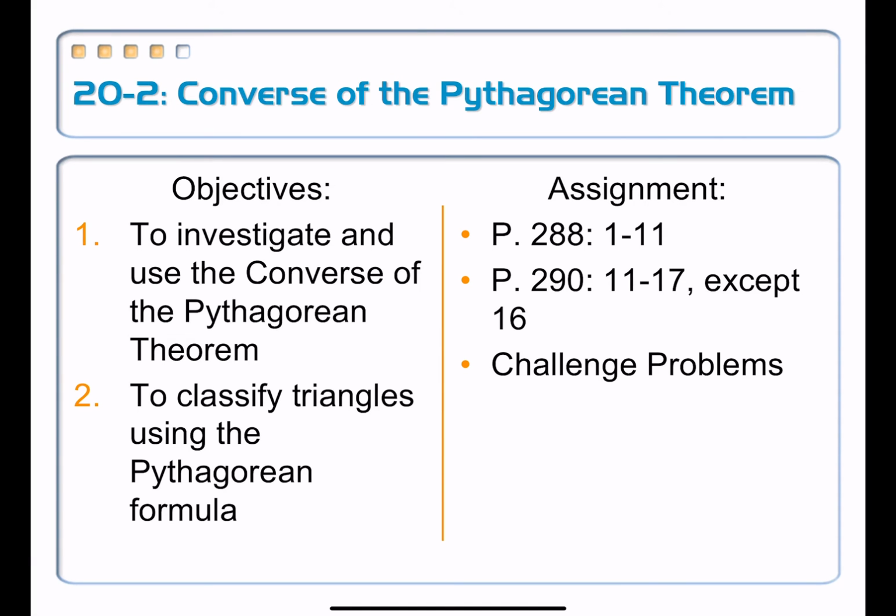So it turns out the converse of the Pythagorean theorem is in fact true, that if c squared is equal to a squared plus b squared, where c is the length of the hypotenuse, the longest side, then you do have a right triangle. In addition to that, if c squared is less than a squared plus b squared, we know we have an acute triangle. And if c squared is greater than a squared plus b squared, what type of triangle do we have? Yes, we have an obtuse triangle.